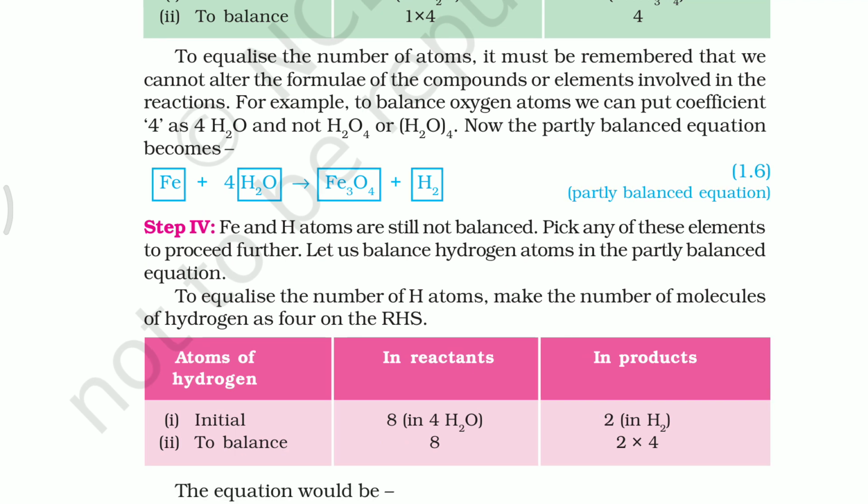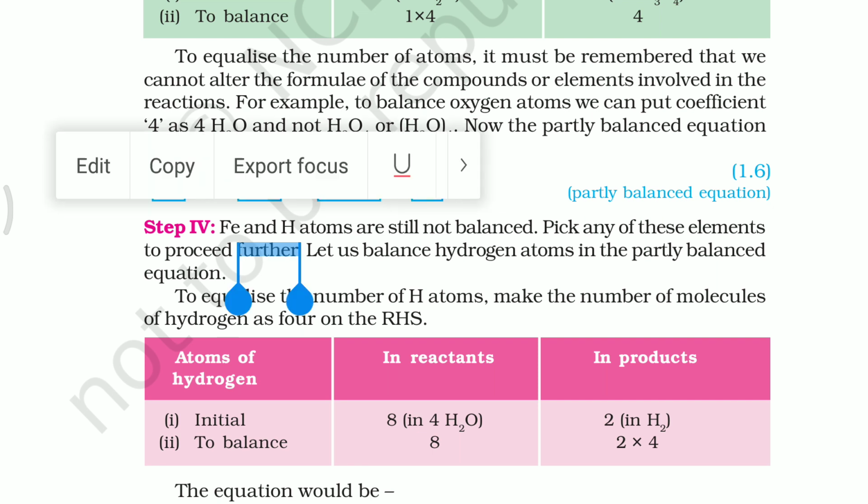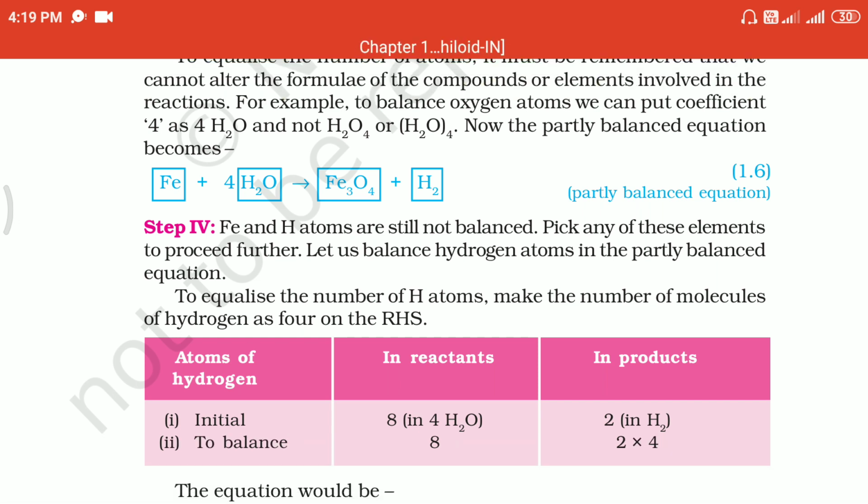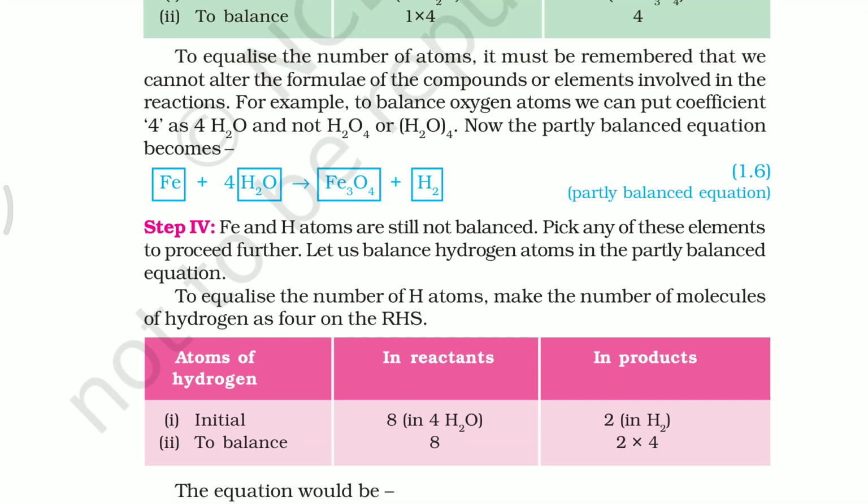Here they have already given it. We represent that coefficient before the formula. So 4H2O. In the box they have given the correct representation. We should not add any number to the formula like H2O4 or H2O with a bracket 4. Like this we do not do it. The suitable coefficient should be added in front of the chemical compound. That is the main and important point.